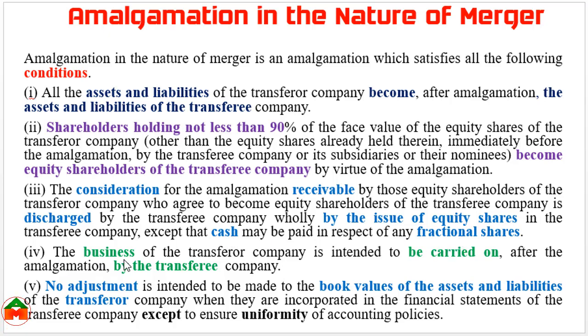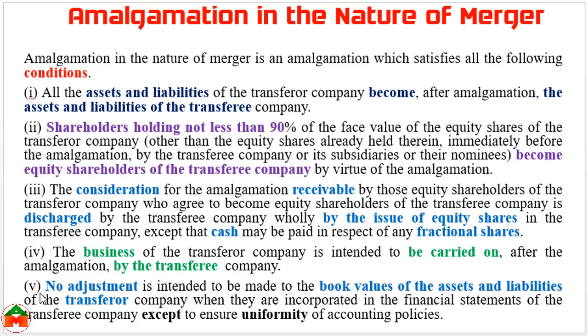The fourth condition is the business of the transferor company is intended to be carried on after the amalgamation by the transferee company. That means the transferor company's business will be controlled by the transferee company.